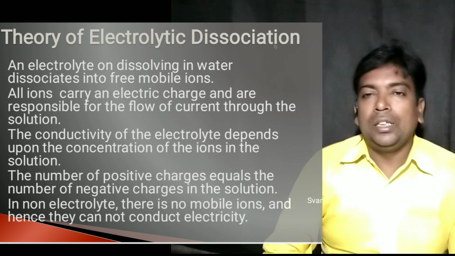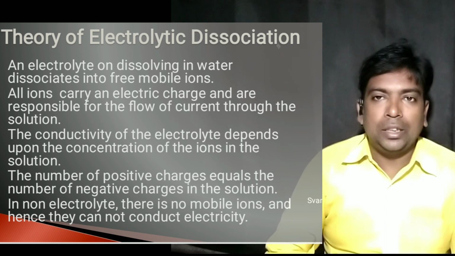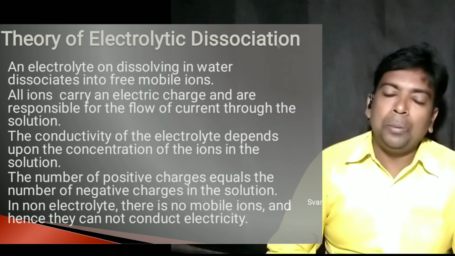In a non-electrolyte, there are no mobile ions, and that is why they cannot conduct electricity. So these are the main points of Arrhenius theory of electrolytic dissociation. Nowadays, we are using the same theory with some modification, which is known as the modern concept of electrolytic dissociation.